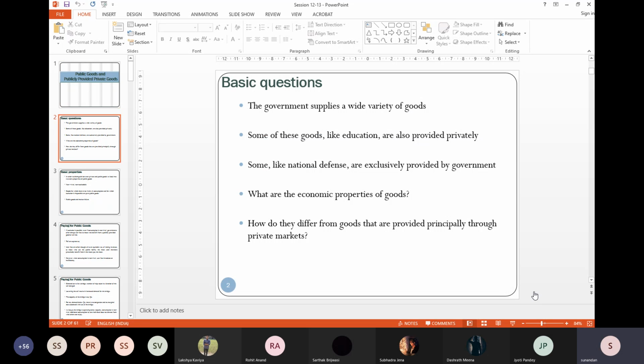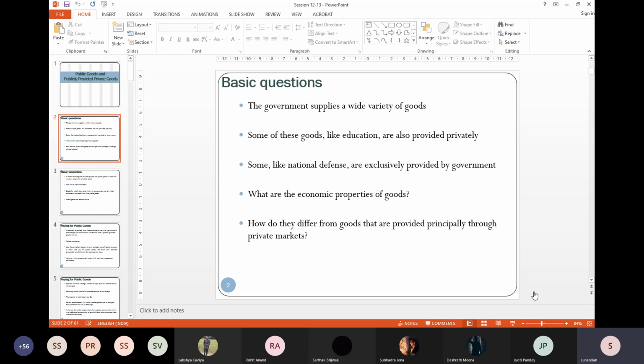Again, just like every module, we start with certain basic questions. The government supplies a wide variety of goods, right? Take, for example, education, healthcare. These are also available in the private domain.